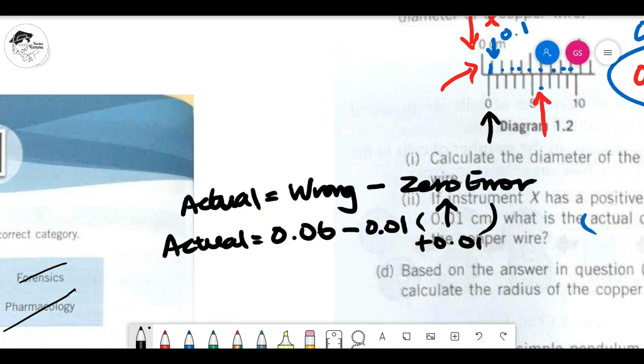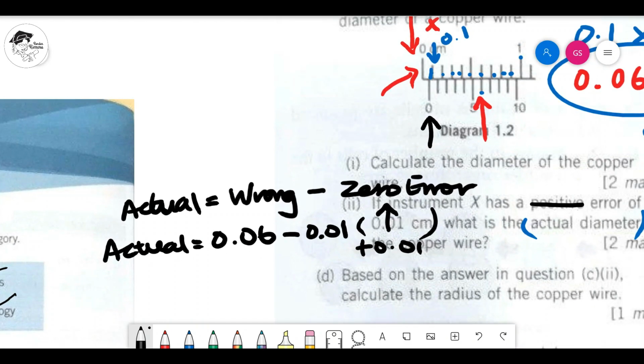Now, if they tell you it is a negative, then you are going to have a negative number here. Let's say negative 0.01. Then you are going to substitute inside here, and you have to be careful of the original minus, because inside the formula there's a minus here. Let's do the negative in blue color.